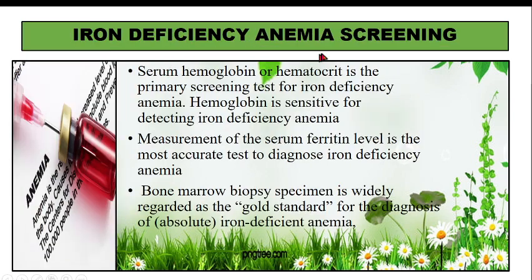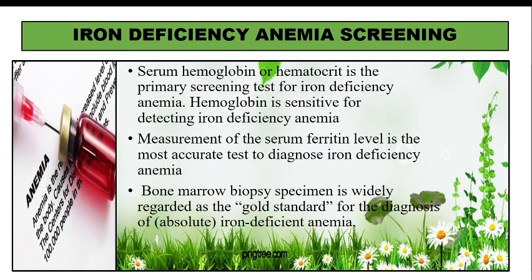Then there is iron deficiency anemia screening. Serum hemoglobin and hematocrit is the primary screening test for iron deficiency. Hb is sensitive in detecting iron deficiency anemia. We do an Hb test. And if you are interested to know the iron stores, then we measure serum ferritin level. Serum ferritin level is the most accurate test to diagnose iron deficiency anemia, because this also gives information about the availability of iron stores.